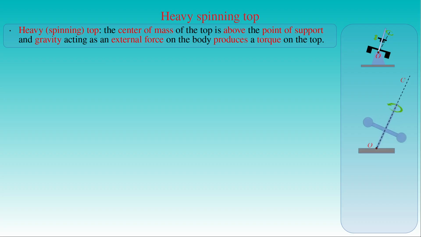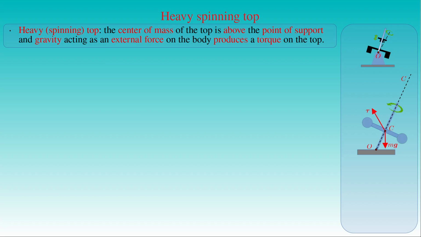The figure shows a heavy spinning top that is rapidly rotated about its axis of symmetry C and placed on the stand at the point of contact O with a tilted axis of rotation. The weight of the top, given by the product of its mass m and the gravitational acceleration g, produces the torque tau at its center of mass C.